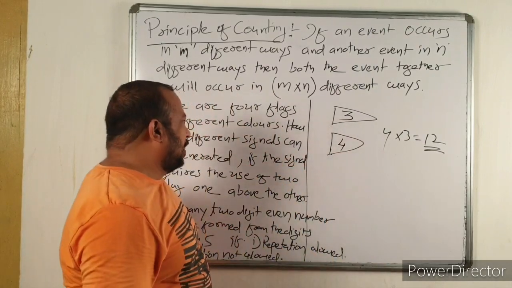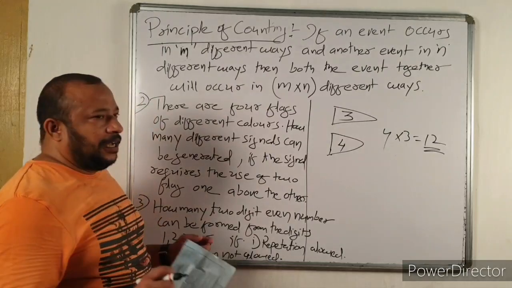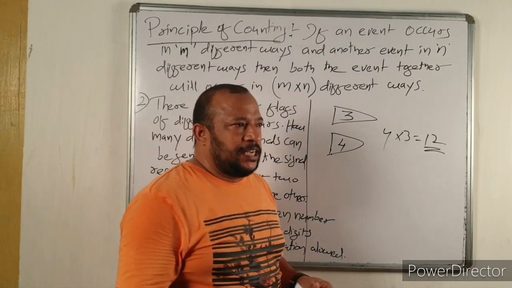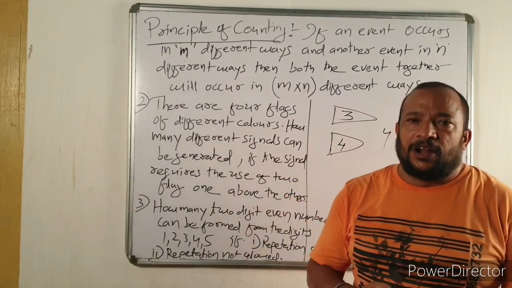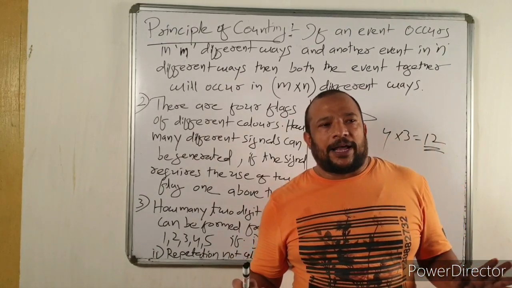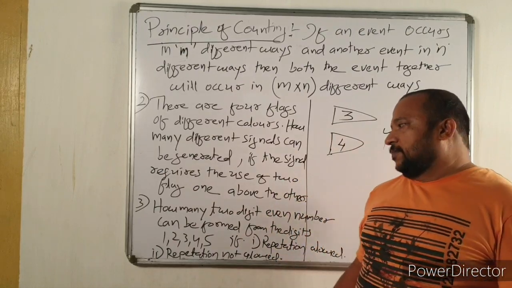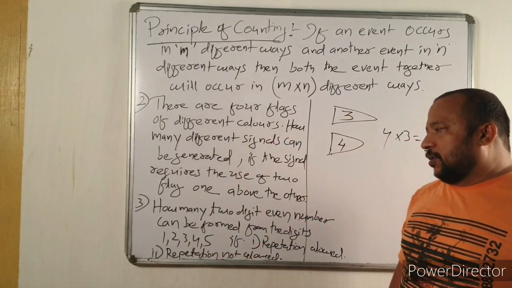Then next question. Always remember, for questions related to numbers in permutation and combination, you always have to apply the principle of counting. So the next question is related to numbers.